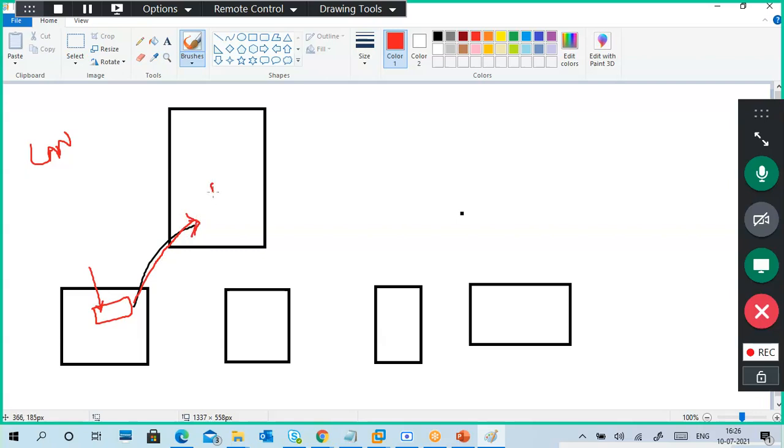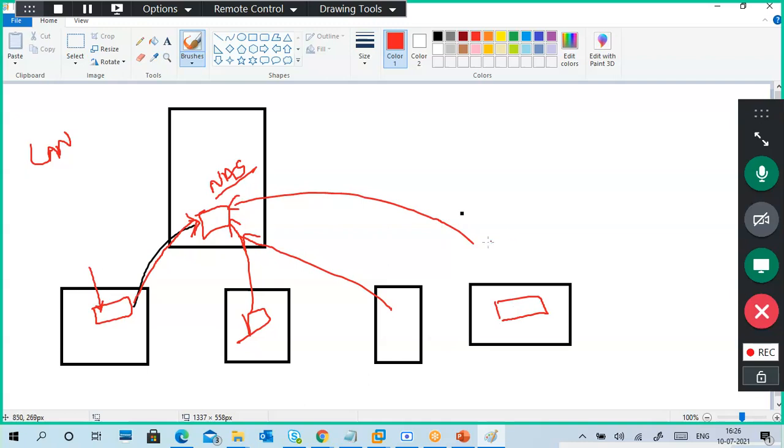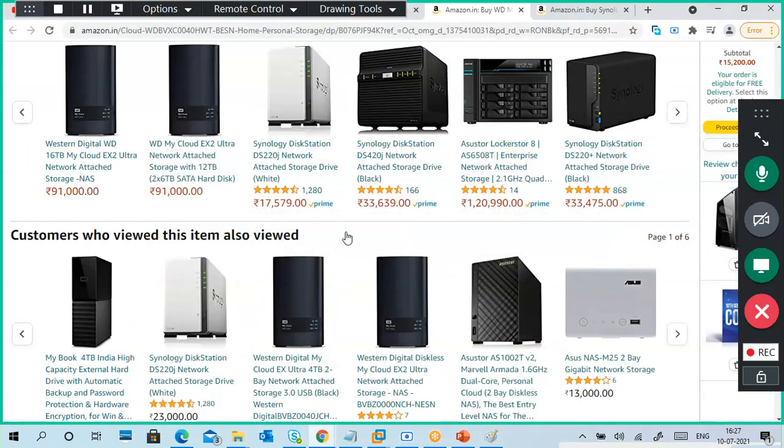Okay, so you download it and you upload it into your NAS device. You upload the file. Now you want to access it from your desktop. You can access this file from your desktop. Maybe you want to access it from your mobile phone. Maybe you downloaded some pictures on your tablet. Now you want to copy them into the NAS. You can copy once into the NAS and access from any device in the network. So that is the advantage of NAS.